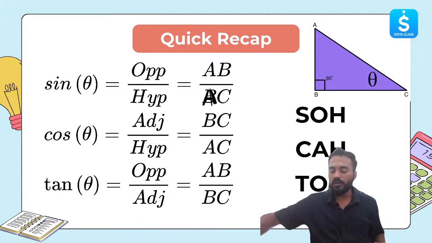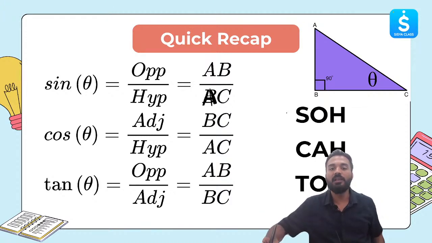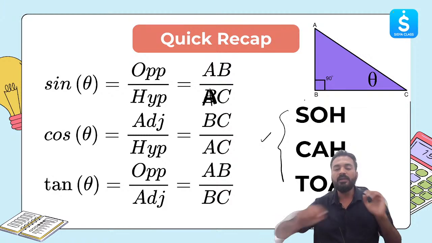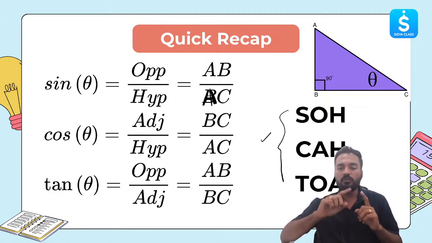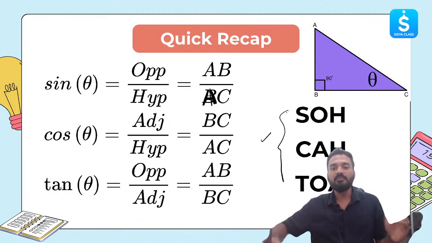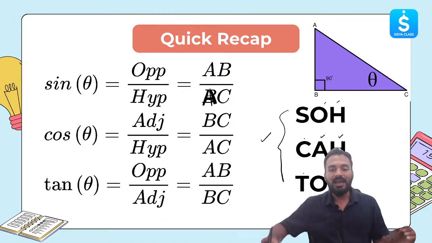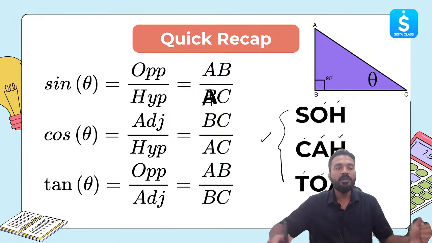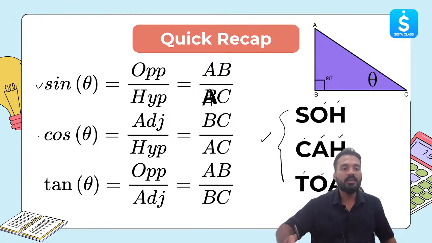SOHCAHTOA. How do you learn this mnemonic? This is a mnemonic which will help you remember all these trigonometric ratios in a very easy way. You can read it as SOHCAHTOA. S means sine. Sine is opposite side by hypotenuse. Cosine is adjacent side by hypotenuse. Tangent, tan of any angle, is opposite side by adjacent side. So if you remember SOHCAHTOA, you will be easily able to remember all these 3 fundamental trigonometric ratios.